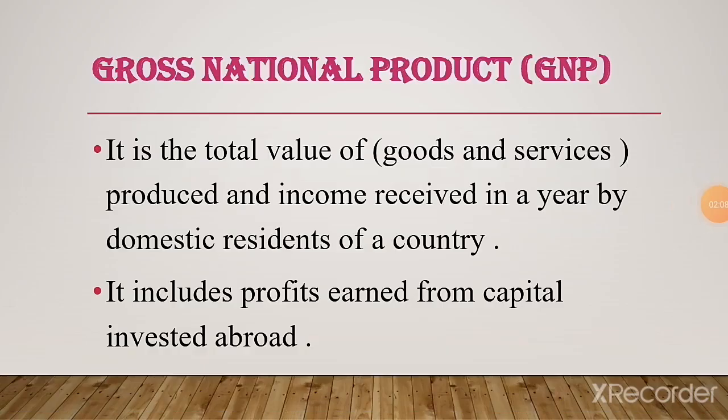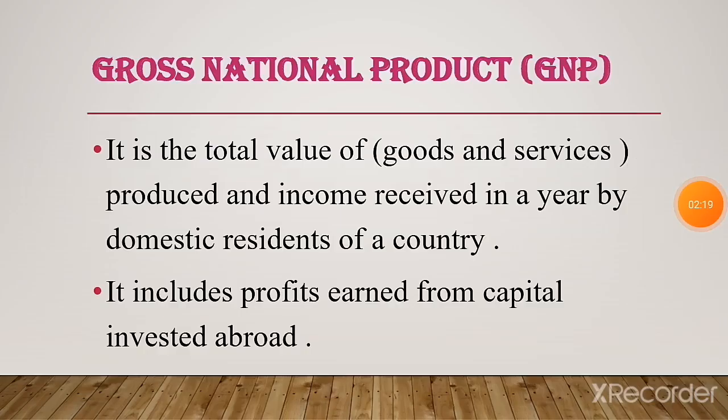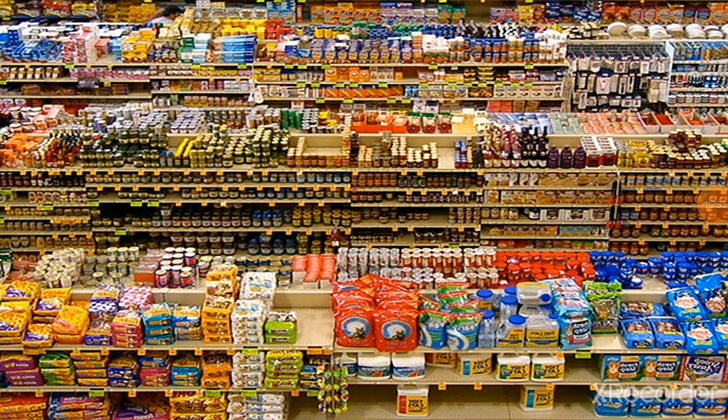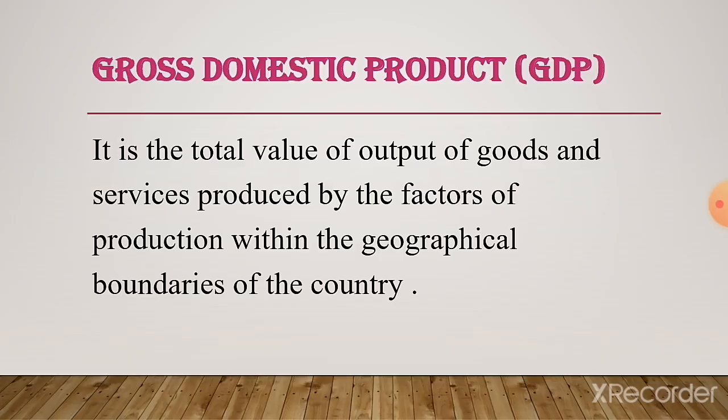First, gross national product. It is called GNP. It is the total value of goods and services produced and income received in a year by domestic residents of a country. It includes profits earned from capital invested abroad. So GNP is the total value of products produced and income which is earned from the produced product by that country.